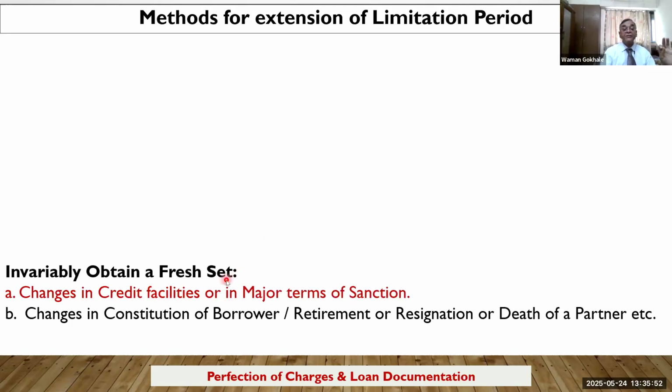Invariably obtain a fresh set. When a fresh set is to be obtained, remember, it is when there is a change in credit facilities. Suppose you have sanctioned a credit facility of 10 lakhs. Now you are changing it. Then if major changes are there, it is always better to take a fresh set of documents. Changes in the consortium, in the constitution. If the borrower